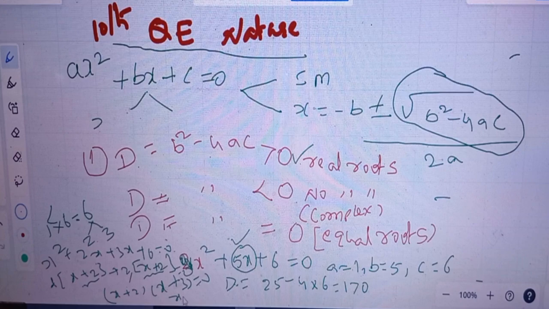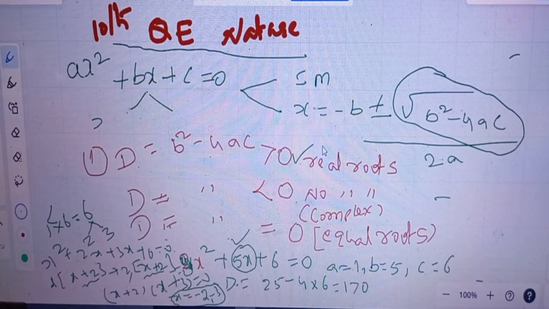So x plus 2 is equal to 0 means x equals minus 2, and x plus 3 is equal to 0 means x equals minus 3. So these are the two distinct real roots. Real and distinct roots are coming here.